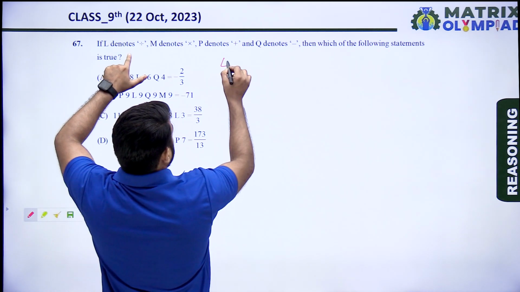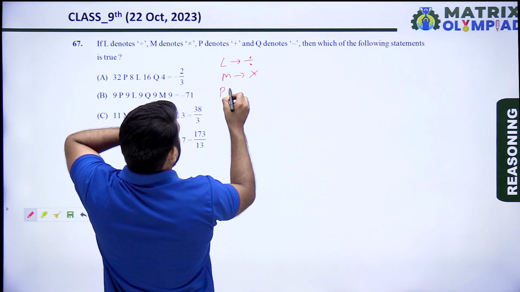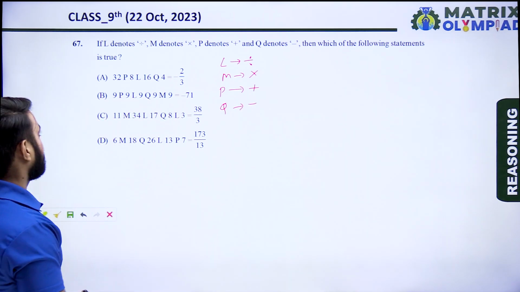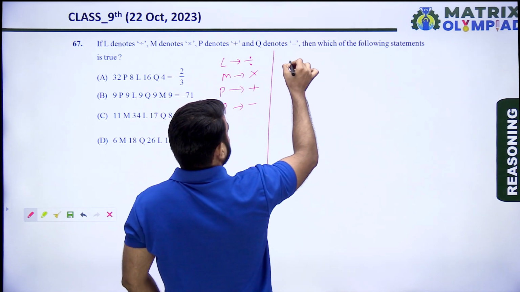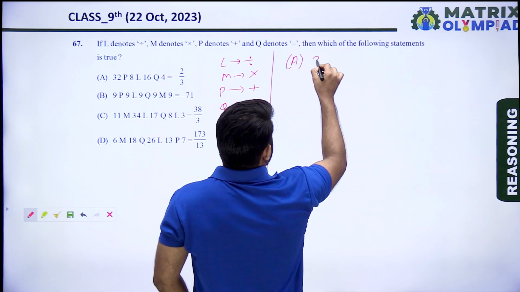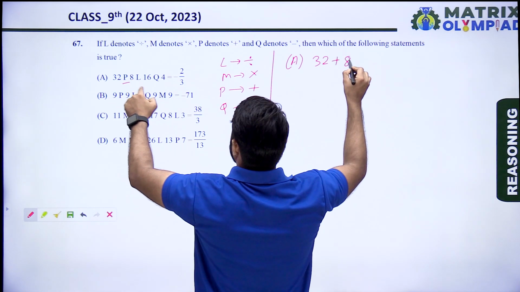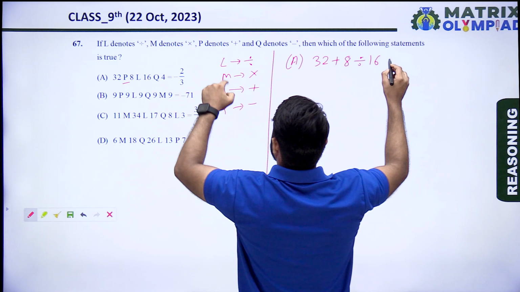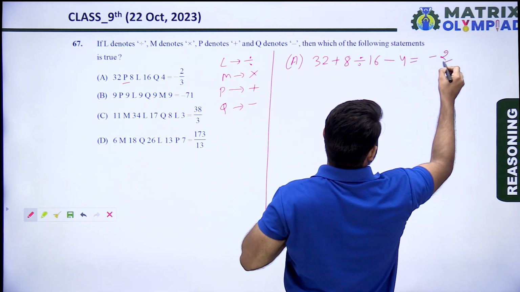If L denotes divide, M denotes multiply, P denotes plus, Q denotes minus, then which of the following statements is true? Taking all options one by one. According to option A, 32 P means plus 8, L means divide 16, Q means minus 4 is equal to minus 2 by 3.